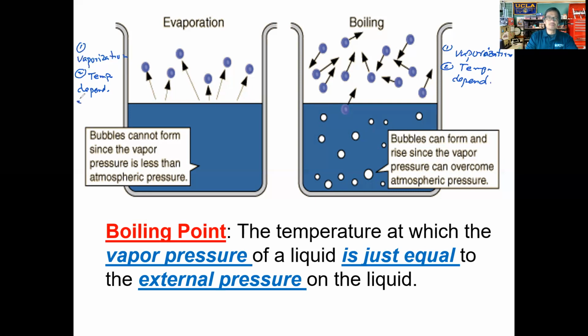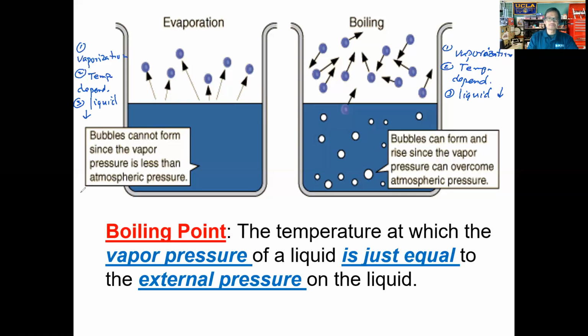Okay, so we see that with both of these here, the liquid level decreases. And here, liquid level decreases as well. So we can observe a drop in the liquid level as this happens. All right, so they are both processes that involve vaporization. They both are temperature dependent. With both of these, we can see a drop in the liquid level as well. Okay. All right, so with that said, let's highlight a key difference here.